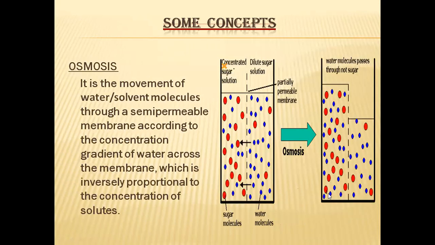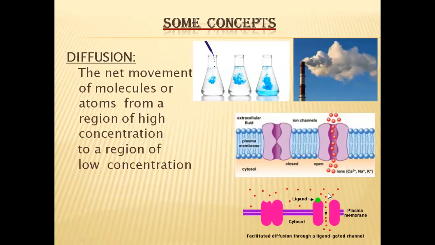We have seen this facilitated diffusion in digestion of carbohydrates, where after the digestion of carbohydrates is done, the glucose molecules will be absorbed into the blood with the help of sodium ion. The sodium ion acts as a ligand, which helps the glucose molecules to go into the cytosol of the cells from the lumen of the small intestine. The glucose molecules enter into the cytosol only with the help of a ligand. The ligand here is the sodium ion. So if the diffusion is facilitated by another molecule, then it is called facilitated diffusion.